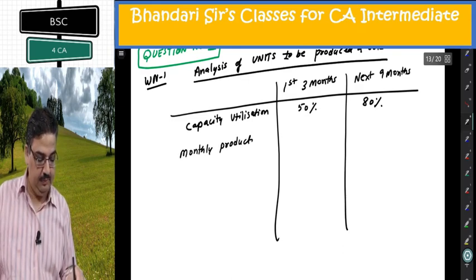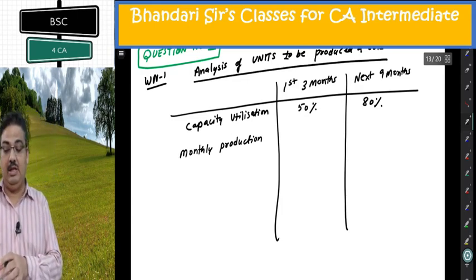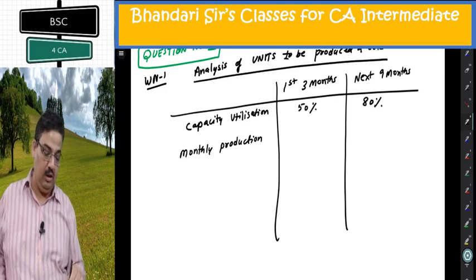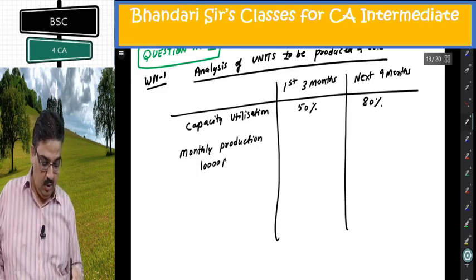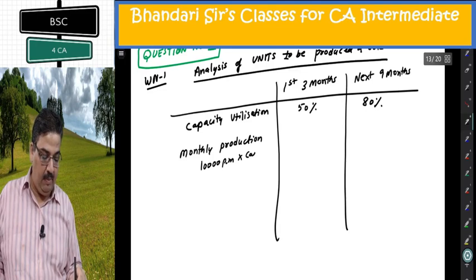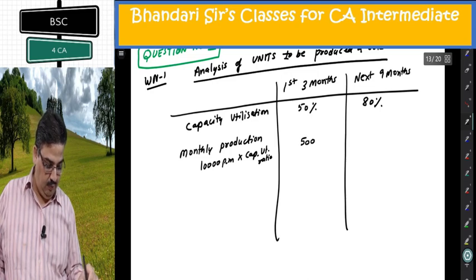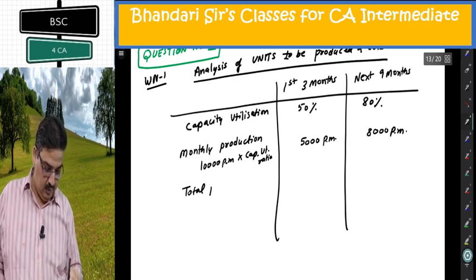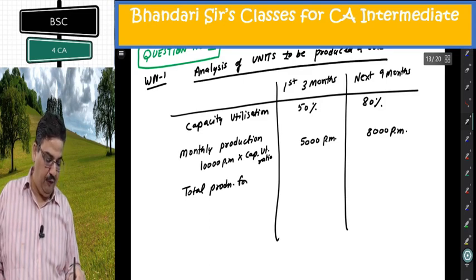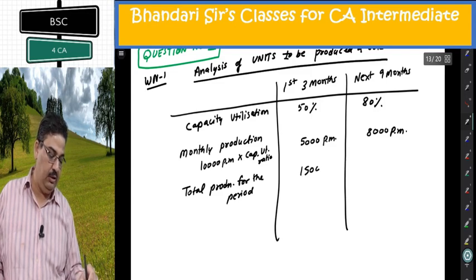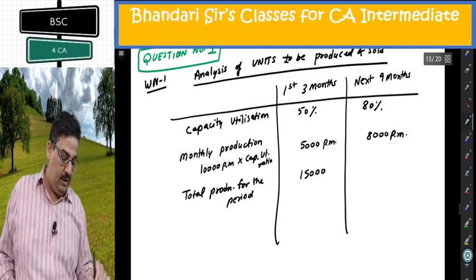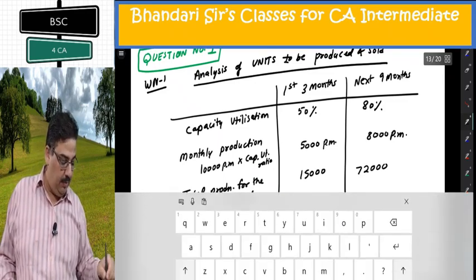Monthly production. Now monthly capacity is what? 1,20,000 per annum, so 10,000 per month. 10,000 per month multiplied by capacity utilization ratio. 5,000 per month here, 8,000 per month here. Total production for the period. In first 3 months, 15,000 units will be produced. Next 9 months, 72,000 units will be produced.